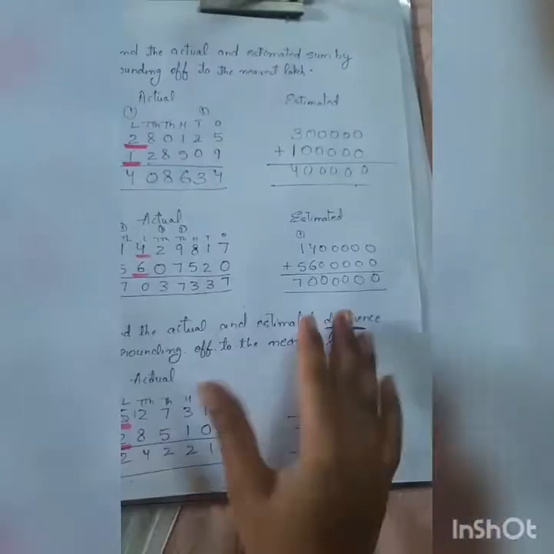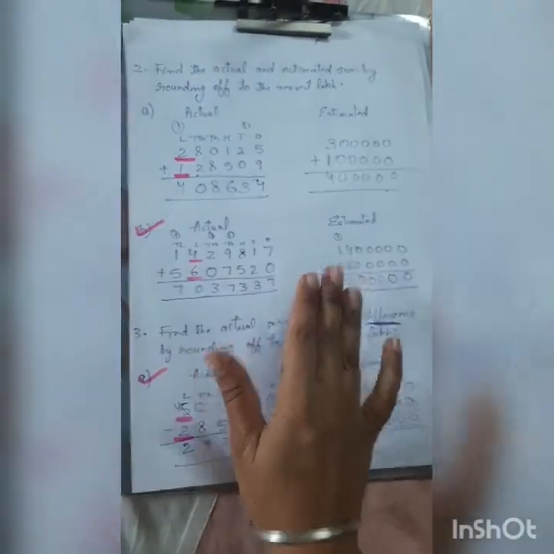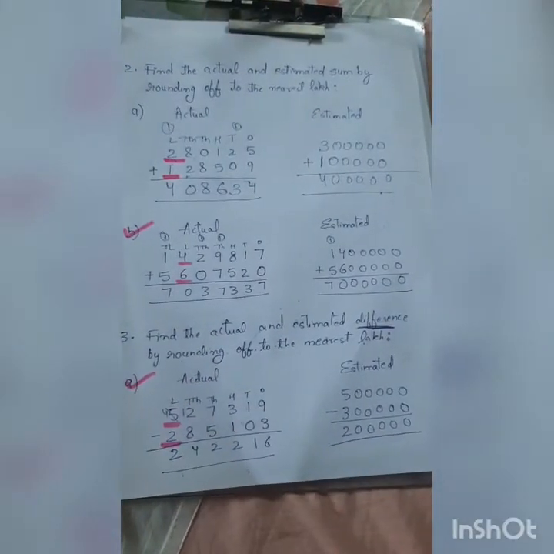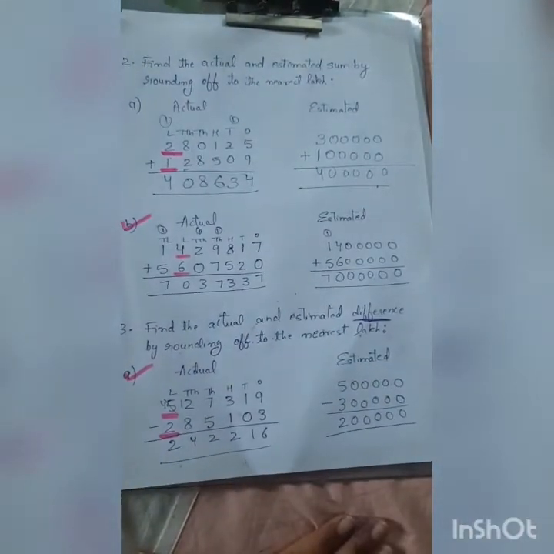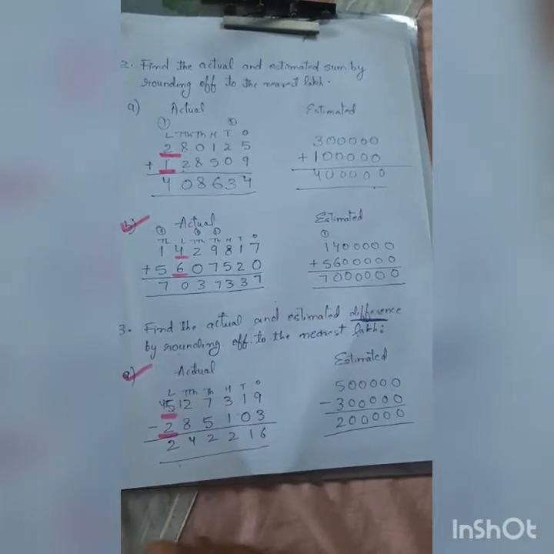Then question number 2 and question number 3. Question number 2, the second part was homework. Question number 3, the first part was homework. You can quickly cross check your answers, the actual and the estimated, what the answer is coming.